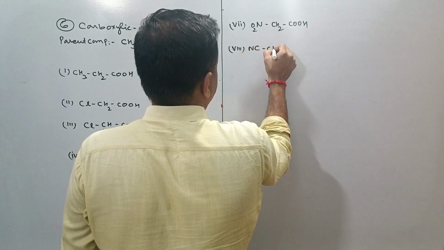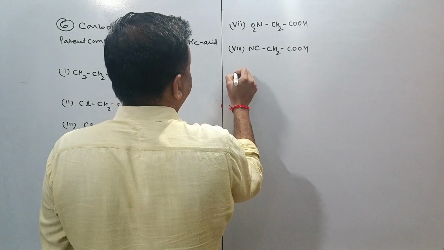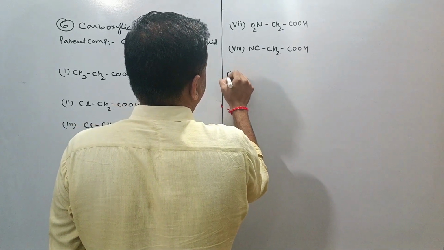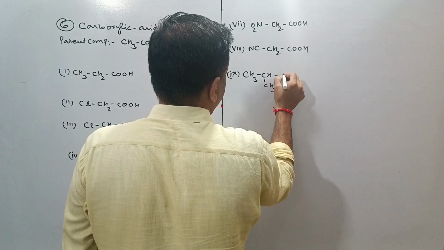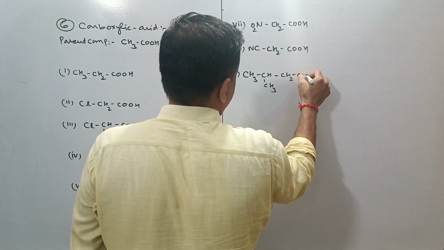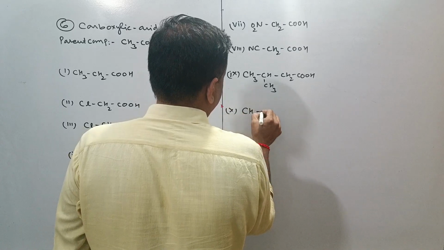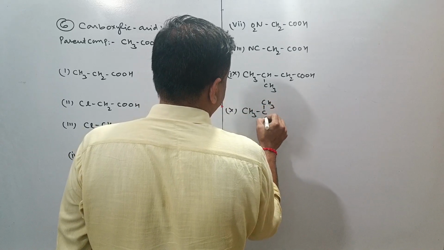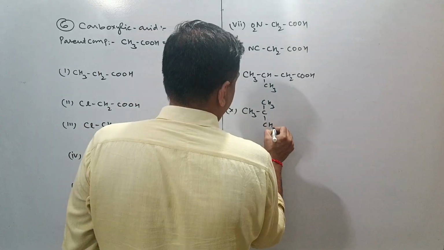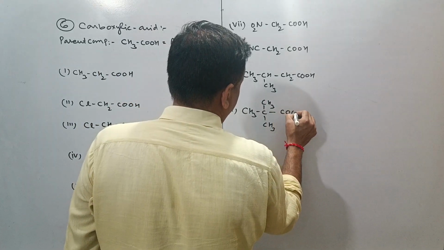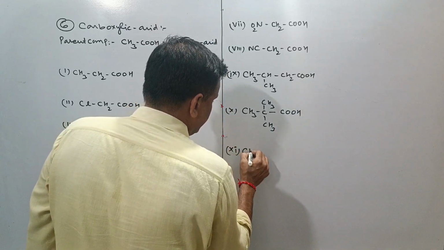CN CH2 COOH. This is the ninth compound. CH3 CH CH3 CH2 COOH. This is the tenth compound. CH3 CH3 CH3 COOH. This is the 11th compound.